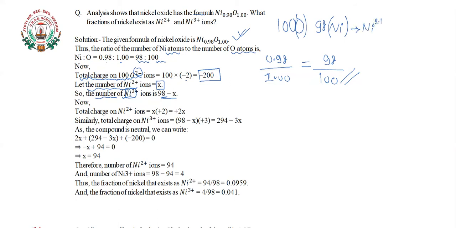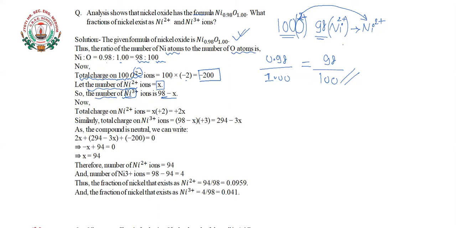Because you know that oxygen's valency is 2 minus, so it will naturally be balanced by Ni2 plus. Ni releases 2 electrons, which are gained by oxygen to reach the 2 minus state. So for every 100 O2 minus ions, 98 nickel ions are there. First thing is confirmed.